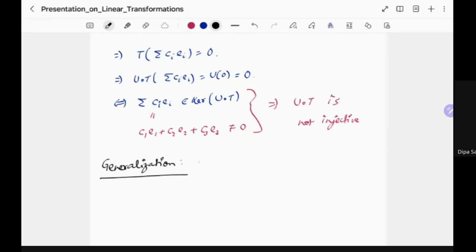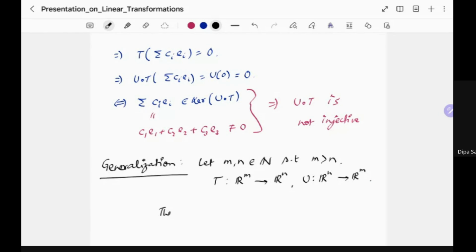Let M and N be natural numbers such that M is greater than N, and T is a linear transformation that goes from Rm to Rn, and U goes from Rn to Rm.